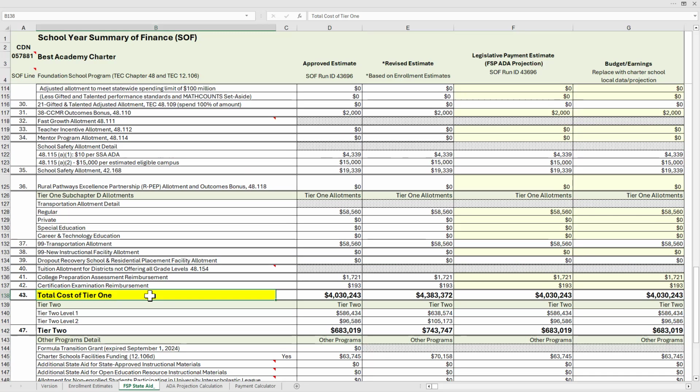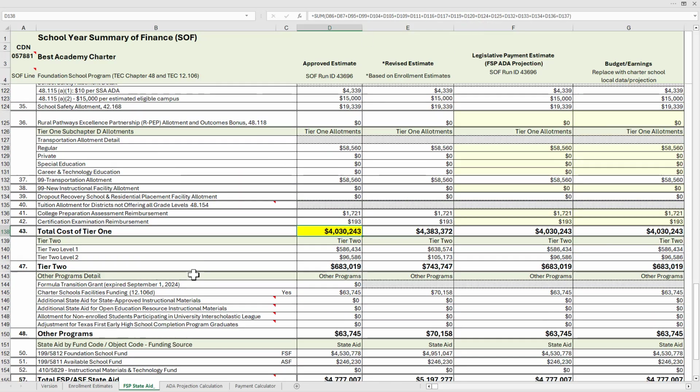So here is the total cost of Tier 1, and that's simply the sum of all the allotments above that make up the Tier 1. And it gives you the sum. And again, here's the formula bar with all the various allotments that are included. Tier 2, as I mentioned, is going to be calculated using those statewide average district tax rates that are in the funding component section. And while a charter school has no authority to levy tax rates, the charter school is still entitled to Tier 2 funding based on those statewide average tax rates of independent school districts.